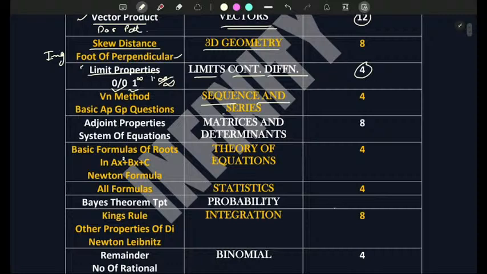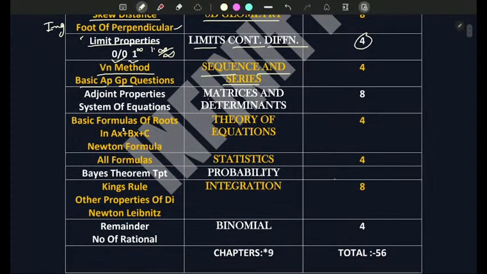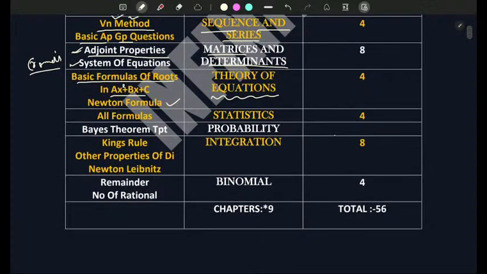In sequence and series, VN method, very important. Basic AP/GP formulas you should know. Then in matrices and determinants, here you have to study adjoint properties. Many times questions come from this. Then system of equations, obviously we will use Cramer's method. And theory of equations, here you know basic formulas of the roots, then Newton formula. Don't worry, I will discuss all this inside this video only.